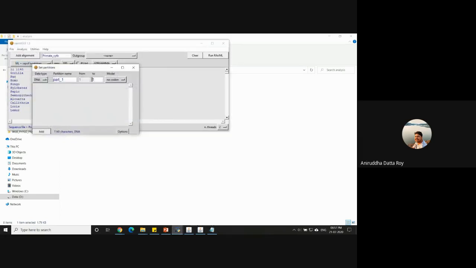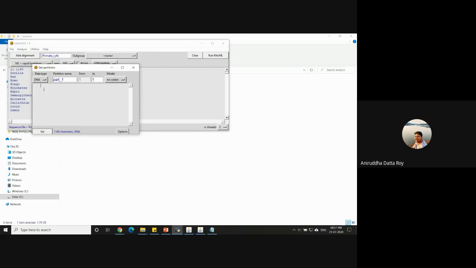analysis, set edit partitions. There's a button called options, right? And there's an option called edit partitions, which if I click on that, it says you can now manually edit the partition settings. RAxML will use the exact text you enter in the field. So I'm happy and I say okay. And now it has a cursor.